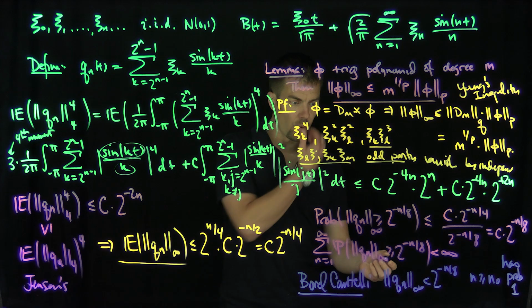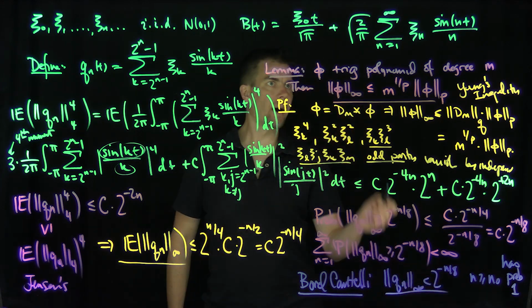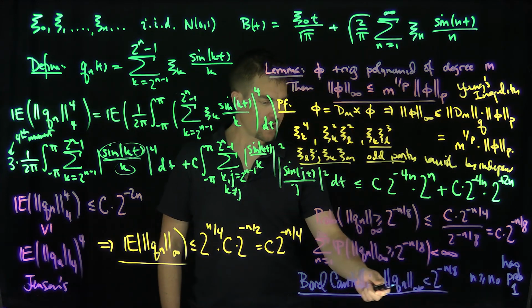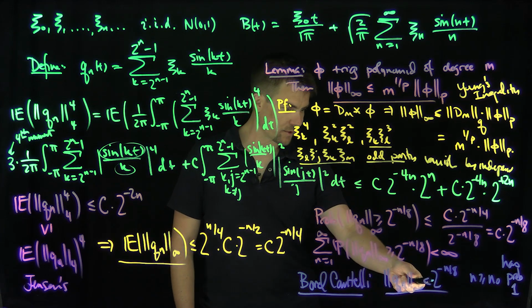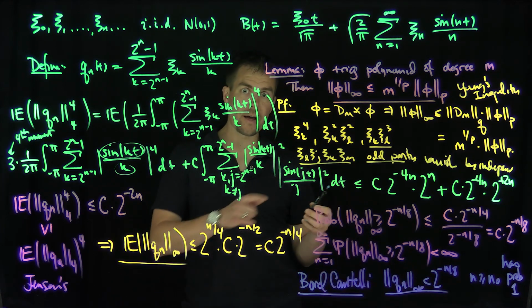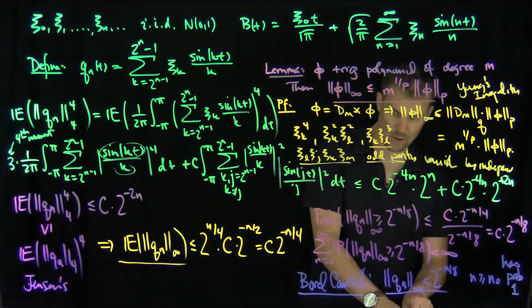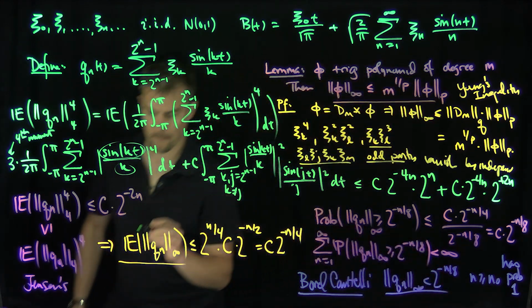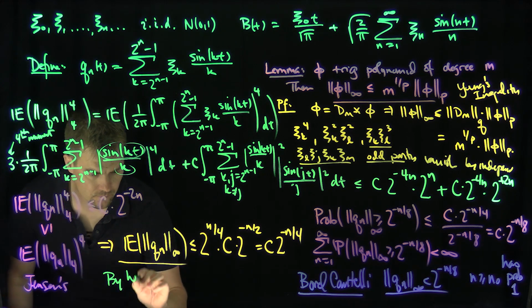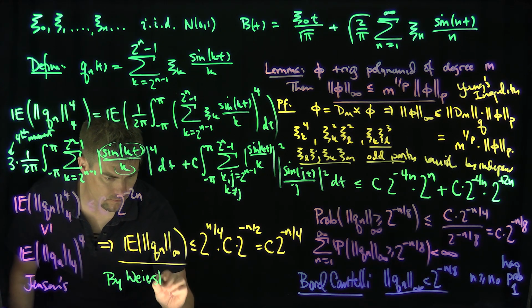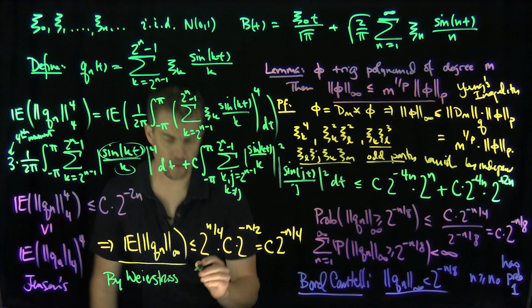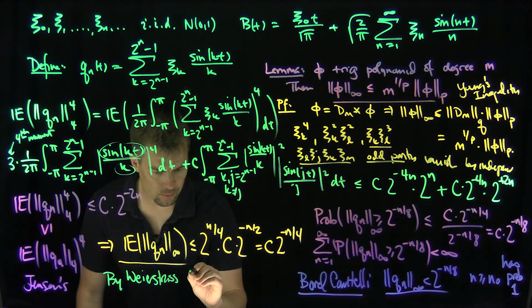And since this is a probability 1 event, I have that my series over here is uniformly controlled, uniformly summable, so I know, what do we have over here? Now I can apply the Weierstrass M test. By the Weierstrass M test, my B of t is continuous, almost surely.